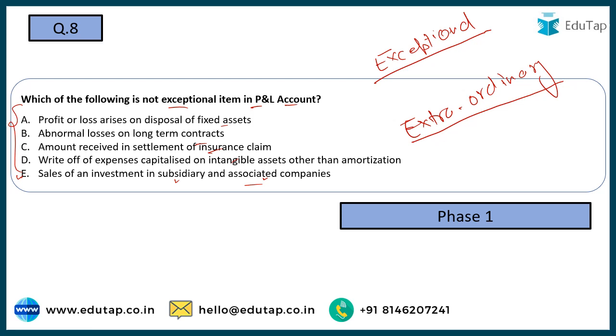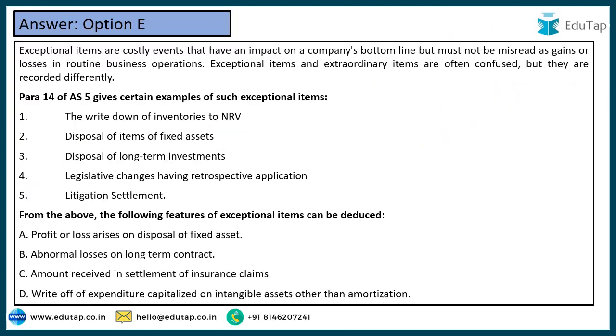So the correct answer, I believe you have already got it. It is going to be option number E. So as discussed, option E is the correct answer. You can read the explanation also here. Para 14 of the AS5 talks about these exceptional items. So you can get this list from here. You should learn it from an examination perspective.